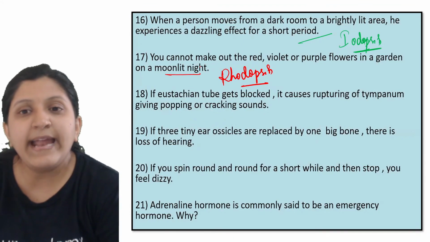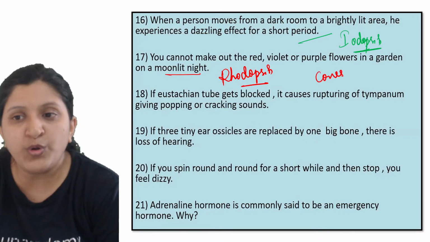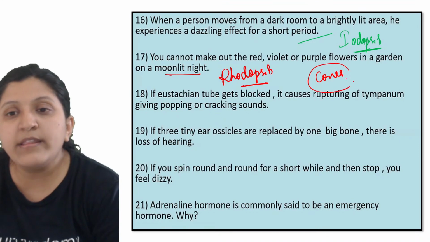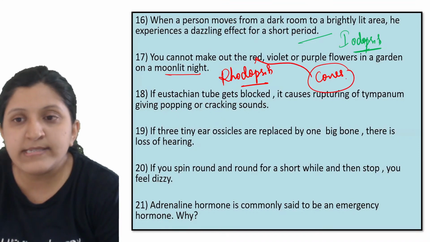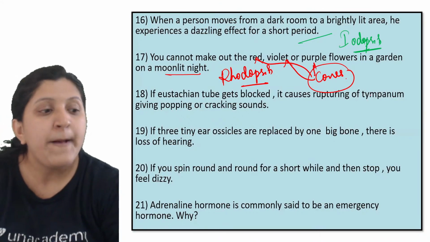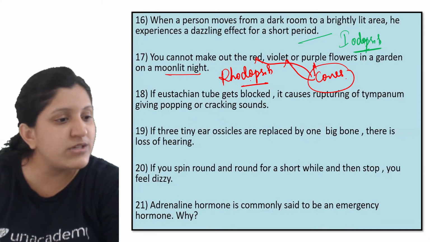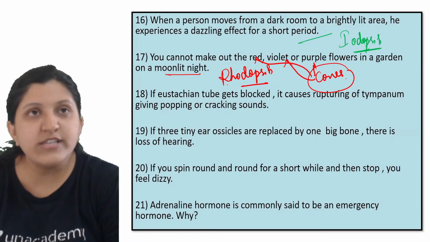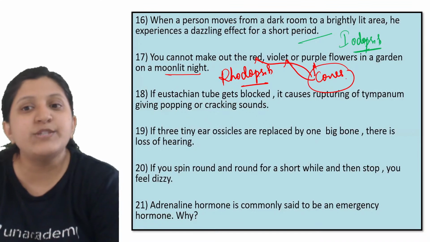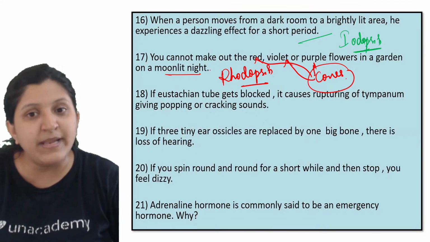Since there is no other light, the cones are not working, and cones are the ones which help us in seeing different colors. So we can see different colors mainly because of the cones. But here this is not color blindness. This one is not color blindness, this is with respect to pigment, because the only light available is the moon.